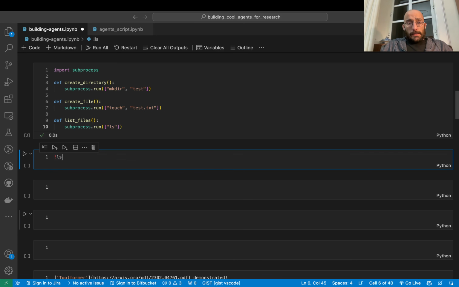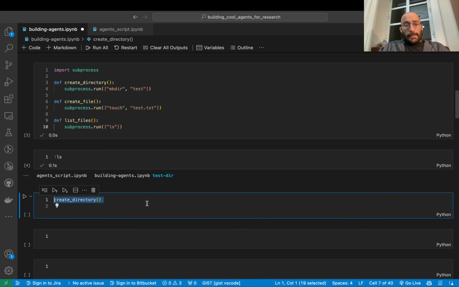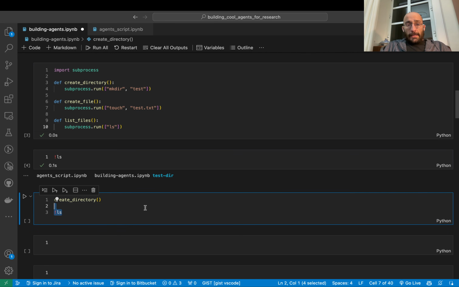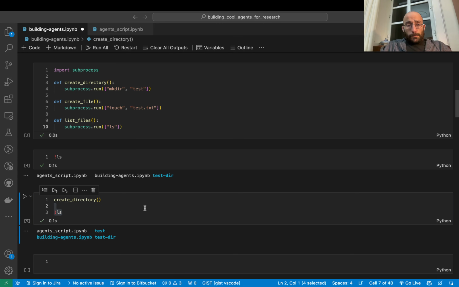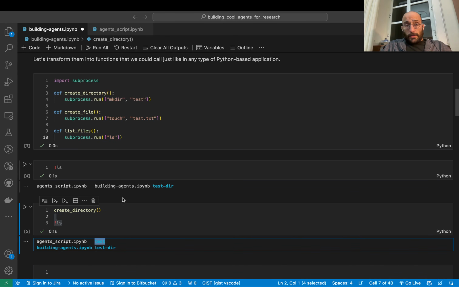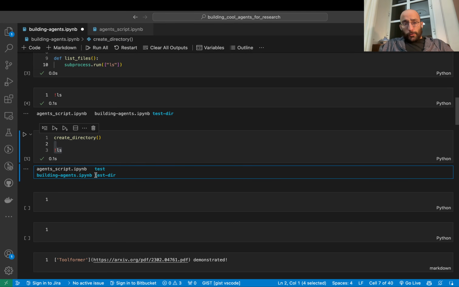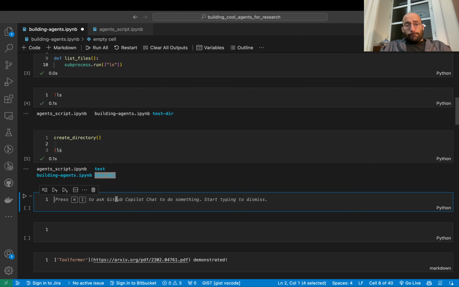So I can say ls using the exclamation point so that we see how the ls command usually works, and then I can create a directory and then run ls again. And as you can see, a folder called test was created. It didn't exist before. And there's a test dir folder here, which I had created a little bit before when I was practicing for this presentation.